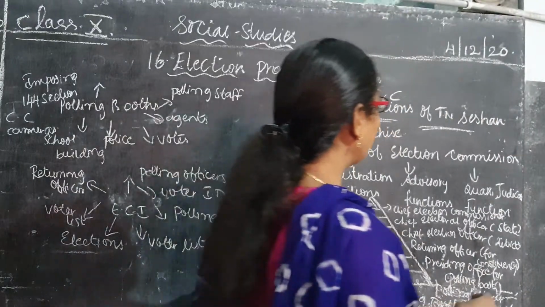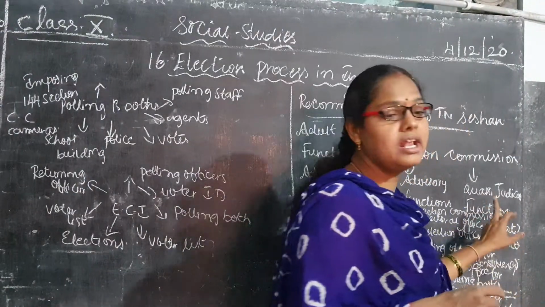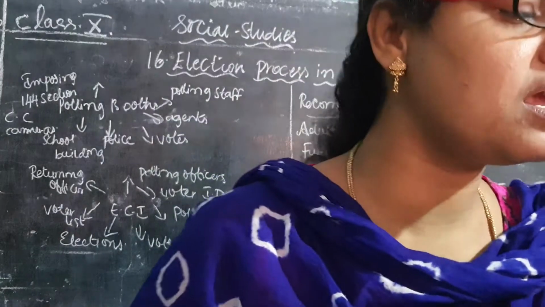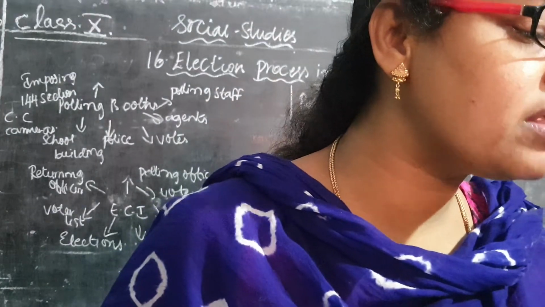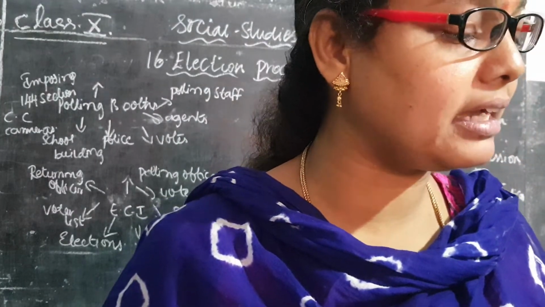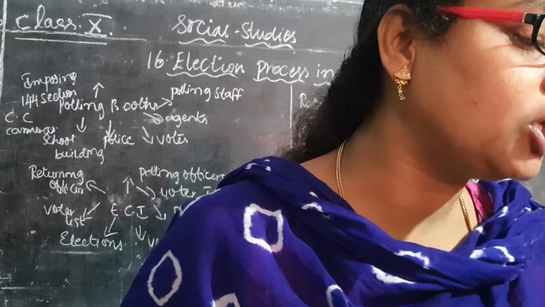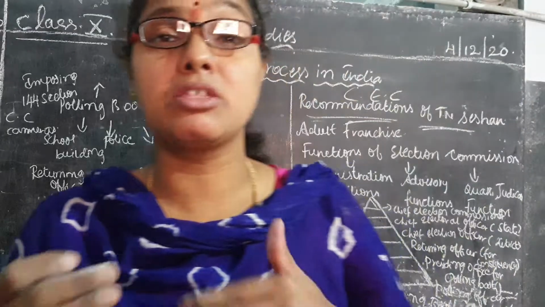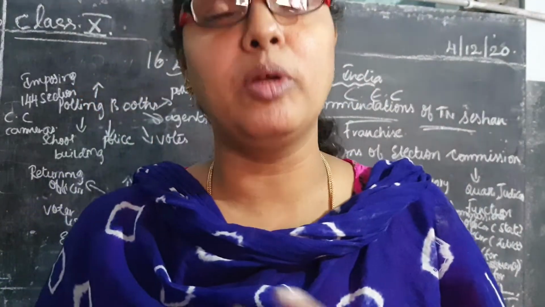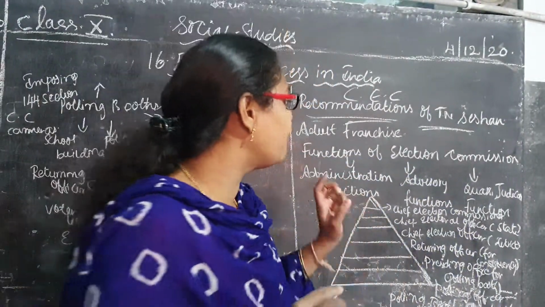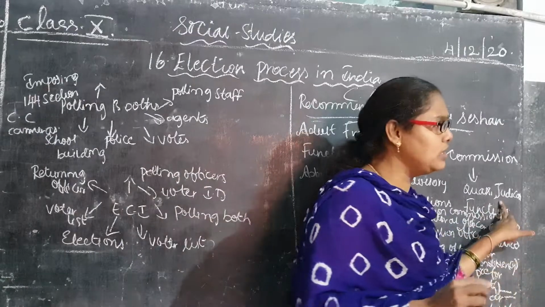Next, coming to the quasi-judicial function. What is a quasi-judicial function? In this, it will be solving disputes between the parties. At this time it acts like a quasi-judicial authority, meaning it will be solving disputes among the political parties. So this comes under the quasi-judicial function.